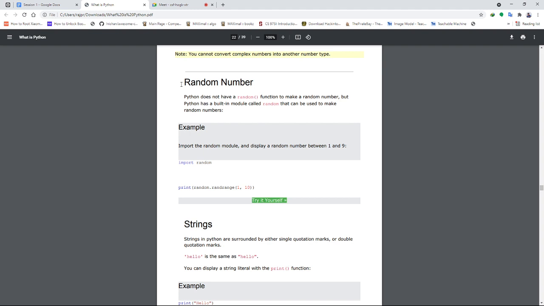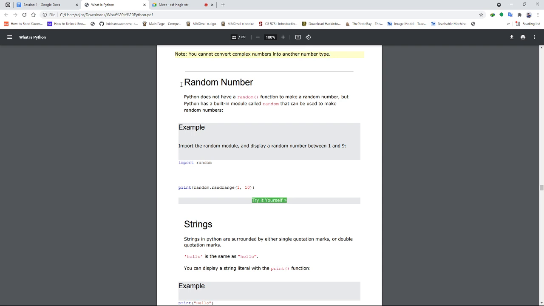Then there is a random function here. What is random? It is a built-in module called random, which generates random numbers. With the help of the randrange function, you can generate random numbers between a given range.